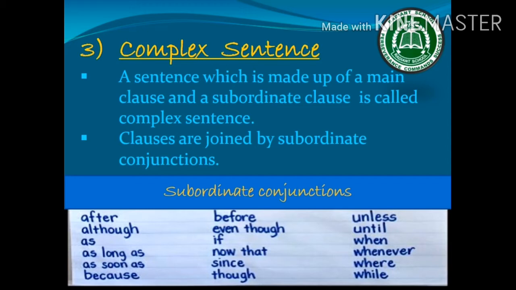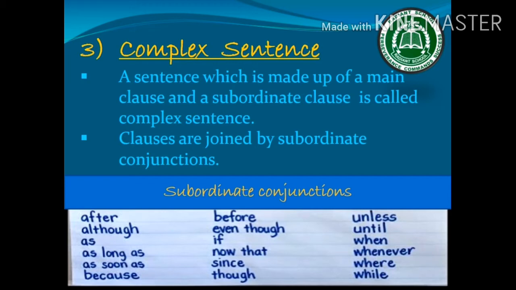The third type of sentence is the complex sentence. A complex sentence is made up of a main clause and a subordinate clause. So in a complex sentence, unlike a compound sentence, the two clauses are not of equal value, but one clause is dependent on the other independent clause for its meaning.